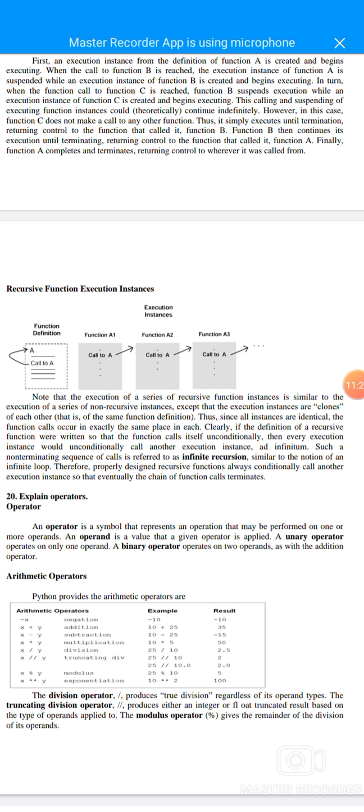Clearly, if the definition of a recursive function were written so that the function calls itself unconditionally, every execution instance would unconditionally call another execution instance. Such a sequence of calls is referred to as infinite recursion, similar to the notion of an infinite loop. A properly designed recursive function always conditionally calls another execution instance, so that eventually the function call terminates.